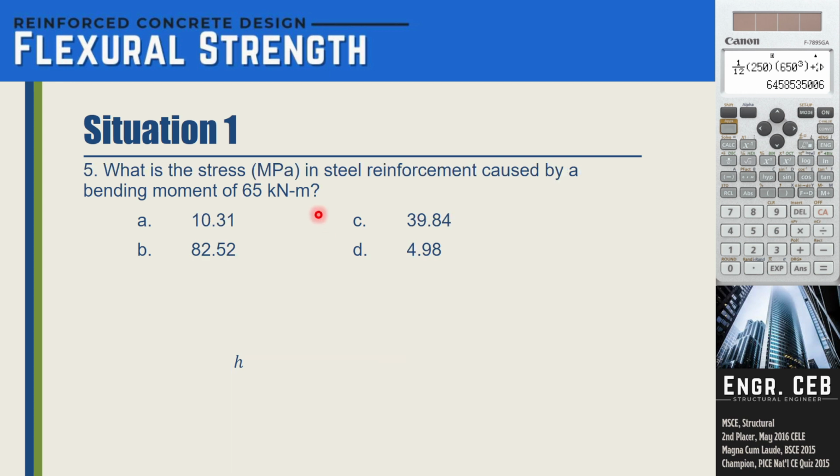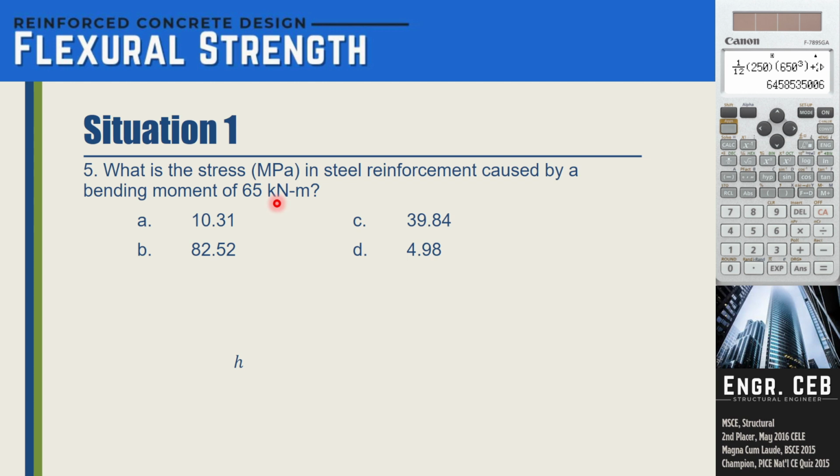But in this problem, the bending moment is already 65 kilonewton meter. So at the value of this moment, the concrete is already cracked because the cracking moment is only 57 kilonewton meter. If you go beyond 57 kilonewton meter, the concrete will start to crack.